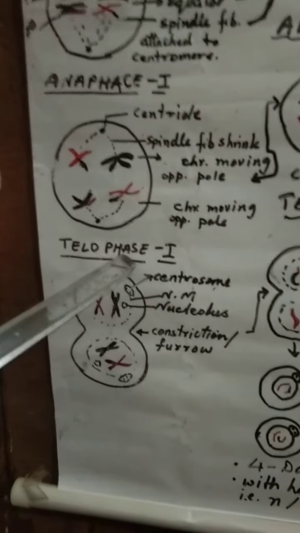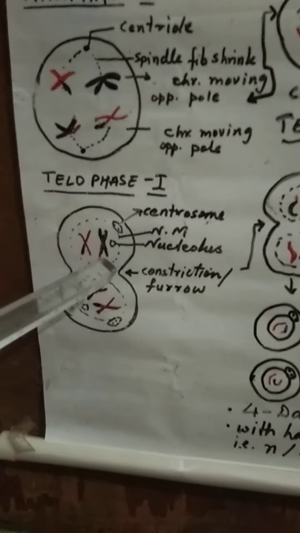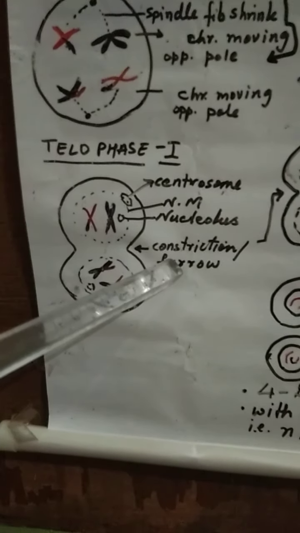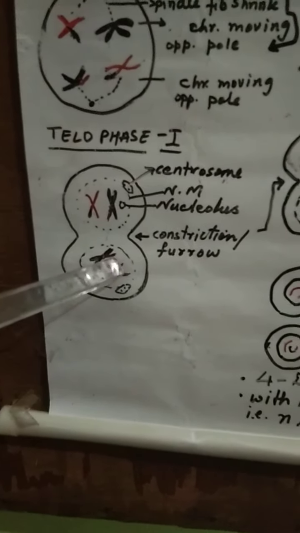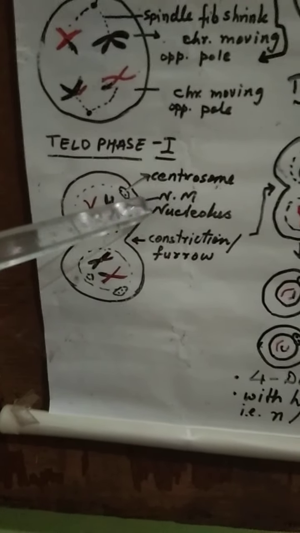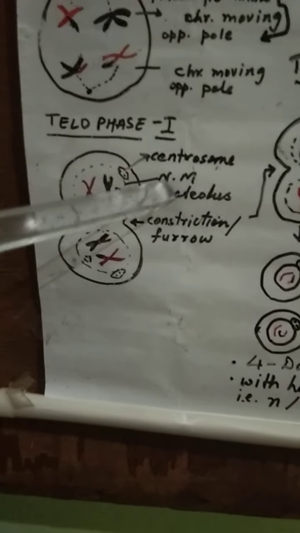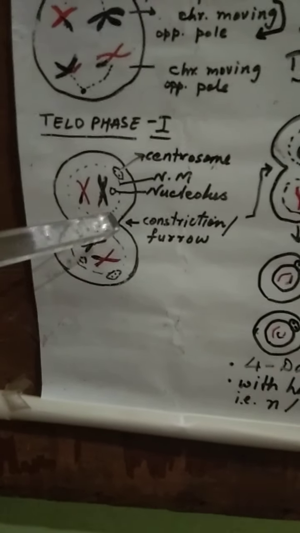And let us move to the telophase 1 now. Here you can see constriction or furrow develops in the center of the cell, due to which you can see the chromosomes are on the opposite pole, where nuclear membrane, nucleolus reappears, as well as centrosome also reappears, and it continues to the cytokinesis.